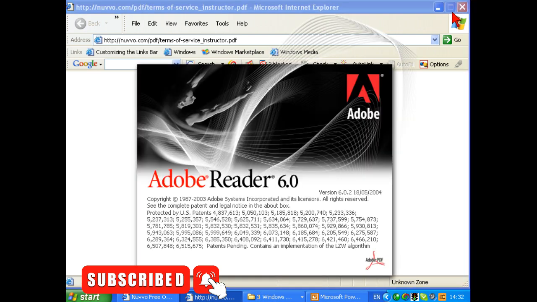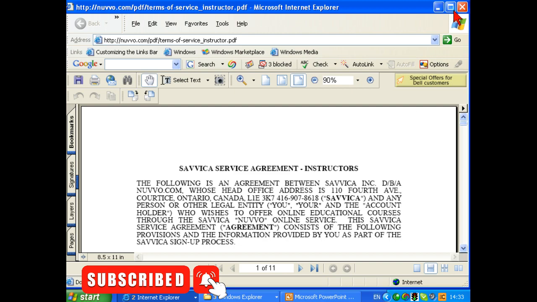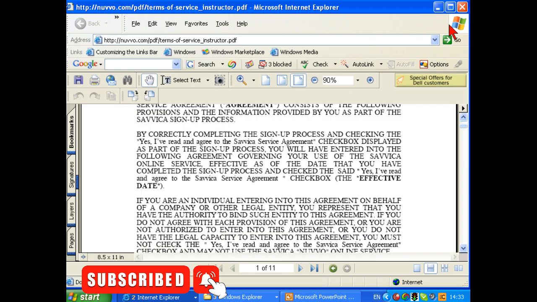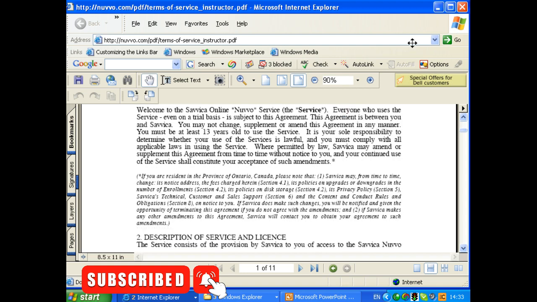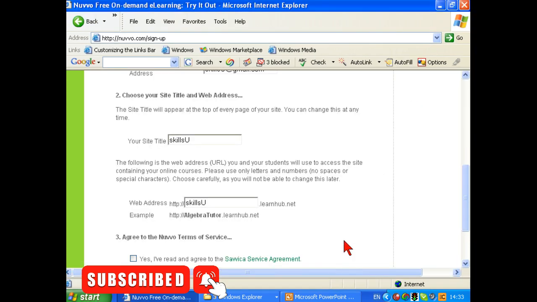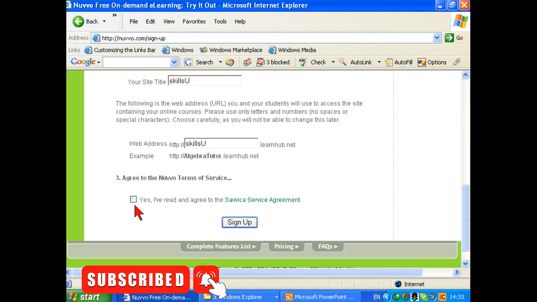We'll have a quick scan through this. Always so much stuff there. Suffice to say that there are terms and conditions, and you would be well advised to read them. Let's go back. Yes, I've read and agreed, and I'm going to sign up.